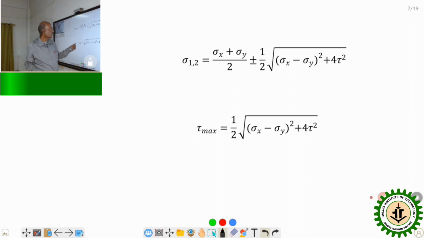Now, there are some planes where the tau max, the maximum shear stress, will occur, and it is given by half root over of (sigma x minus sigma y) whole square plus 4 tau square, where the body is under sigma x load along x direction, sigma y load along y direction, and tau is acting on the faces.